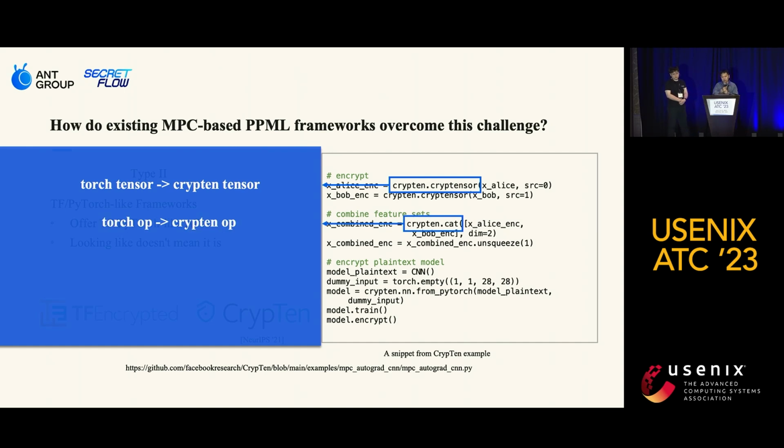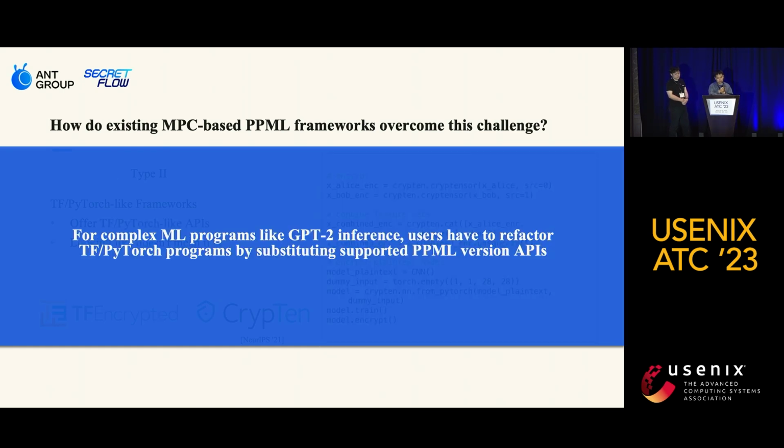Besides tensors, users have to replace PyTorch operations with Crypten operations, and users have to migrate PyTorch models to Crypten models. While Crypten may be similar to PyTorch, it's important to note that it's a different framework with its own set of APIs and capabilities.